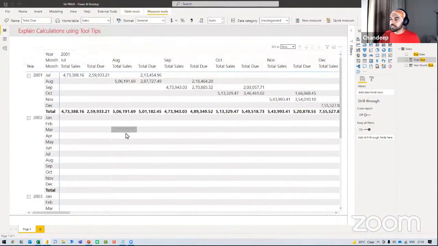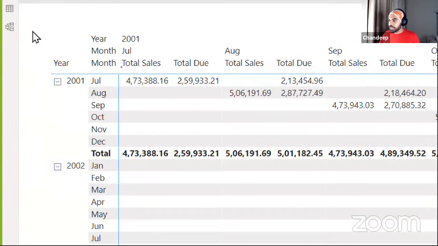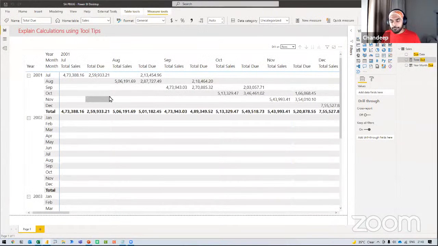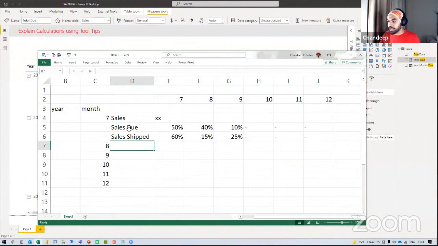Now, if you take a look at this particular calculation, it tells me that this was the total amount that was sold in the month of July. Of that, how much became due in the month of July? 259, and how much of that became due in the next month? This much became due in the next month. I'm sure you're not really convinced with the output as it looks. It spills over to the next column and so on, because the one that we made in Excel was pretty easy to read. I can see how much is becoming due, one below the other, which is nothing complicated.